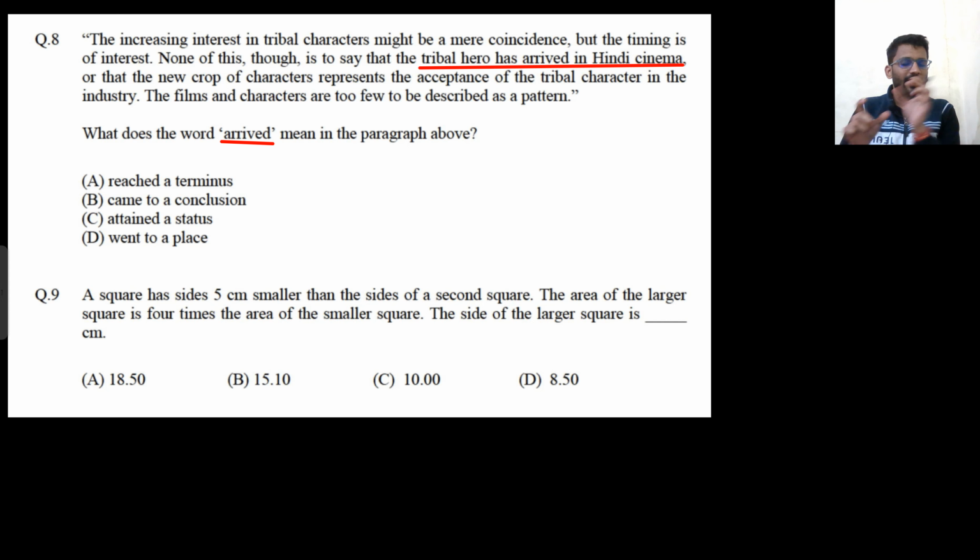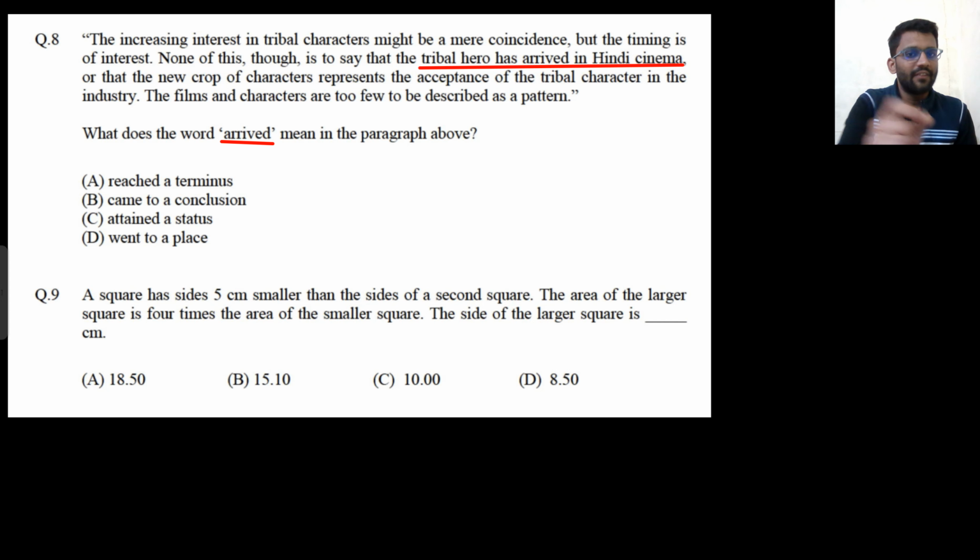Have you heard this term "arrived in"? I will say this line: PrepFusion has arrived in the GATE industry. That means now people are acknowledging that the PrepFusion channel is also there. People are acknowledging that the PrepFusion channel is there for GATE preparation. Now people know that the PrepFusion channel is there. This is what it means.